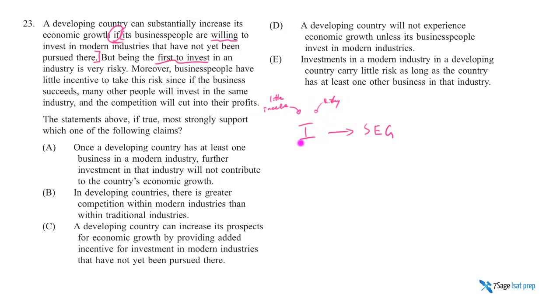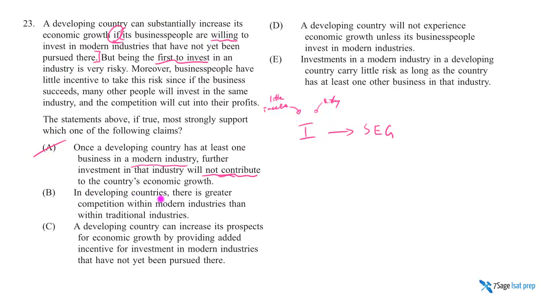So, all right, what's most strongly supported from this? Answer A: once a developing country has at least one business in a modern industry, let's say solar power cars, further investment in that industry, a second company, will not contribute to that. Why will it not contribute? What about this tells us that one solar power car company and now a second solar power car company will not contribute? That just seems false. I mean, this seems to run against common sense even. Certainly everything in here is silent about this, but as a standalone, I don't get it.